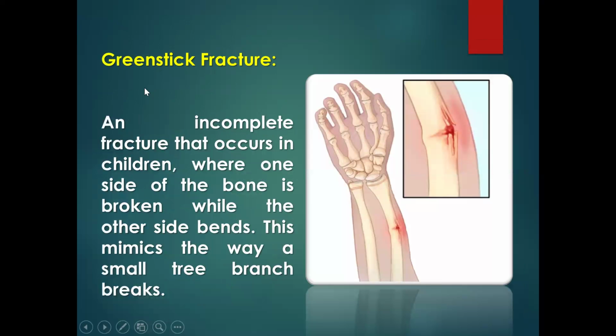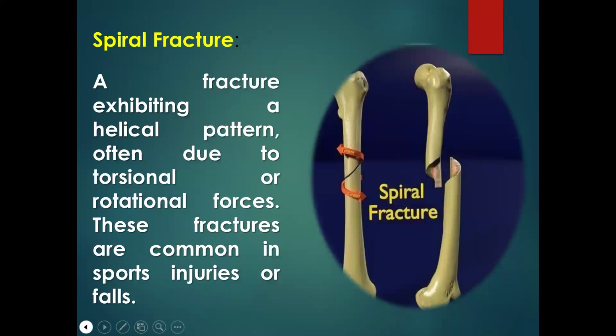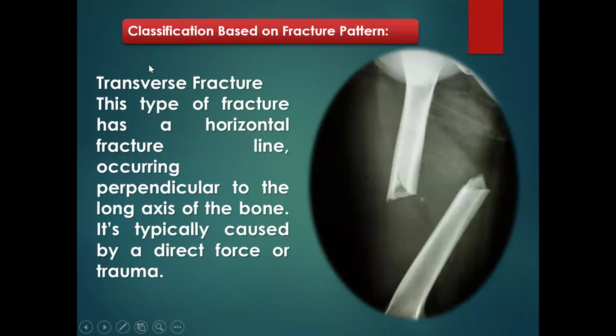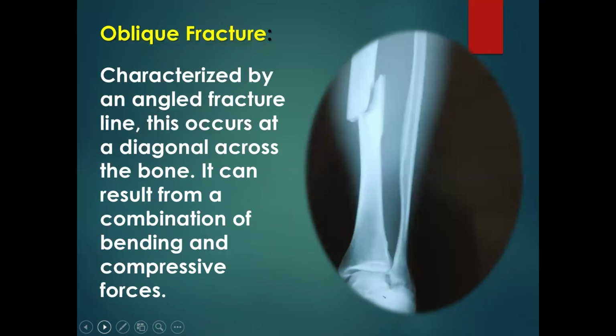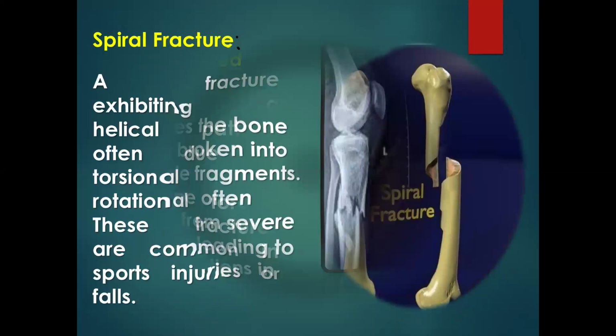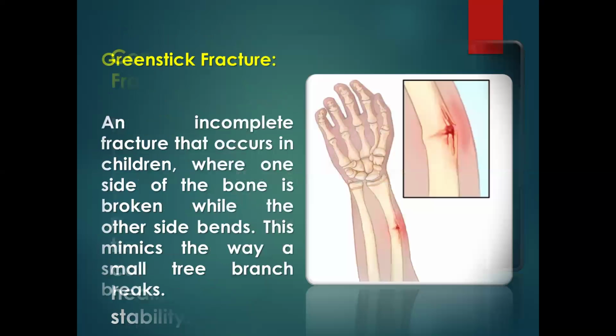Then another form, we'll talk about the greenstick fracture. Sorry, not based on skin integrity, please. We are discussing classification of fracture based on fracture pattern. We are done with skin integrity, where we talked about open and closed. Now we are talking about classification based on fracture pattern. We've looked at transverse, oblique, spiral, comminuted, and greenstick fracture.